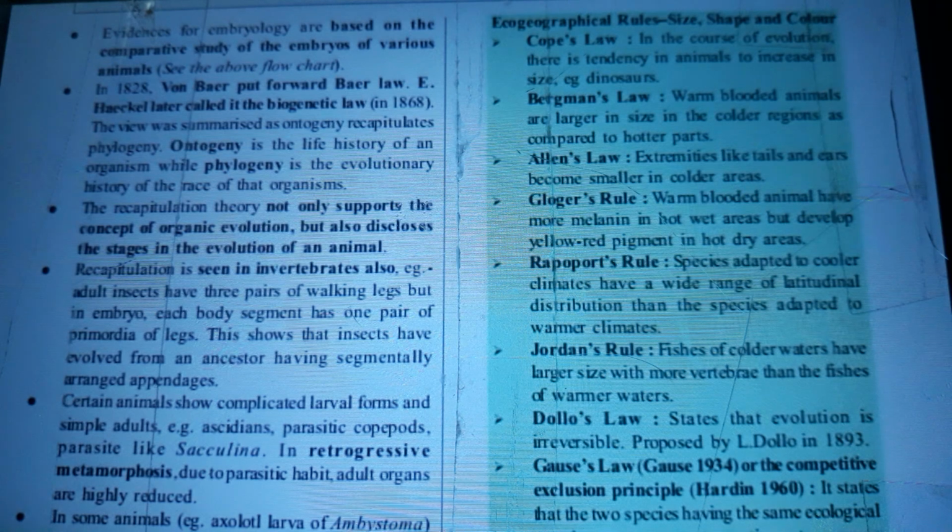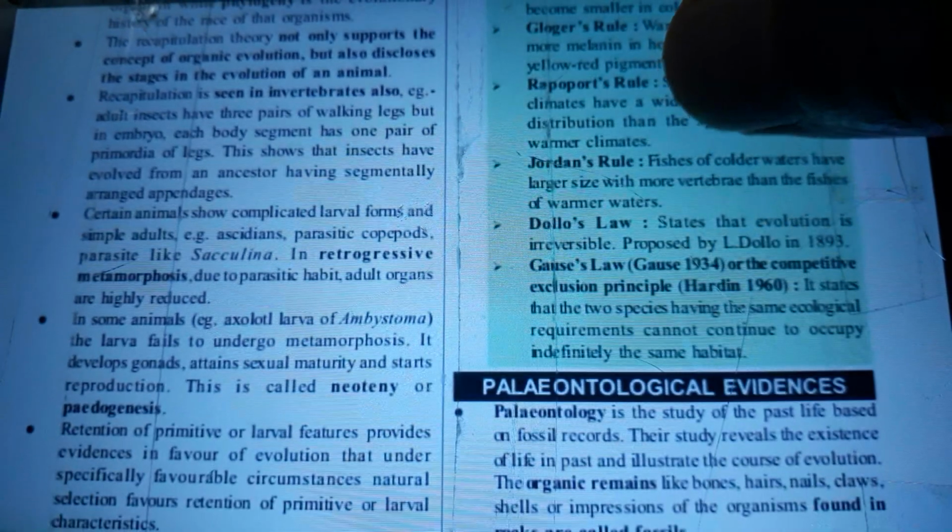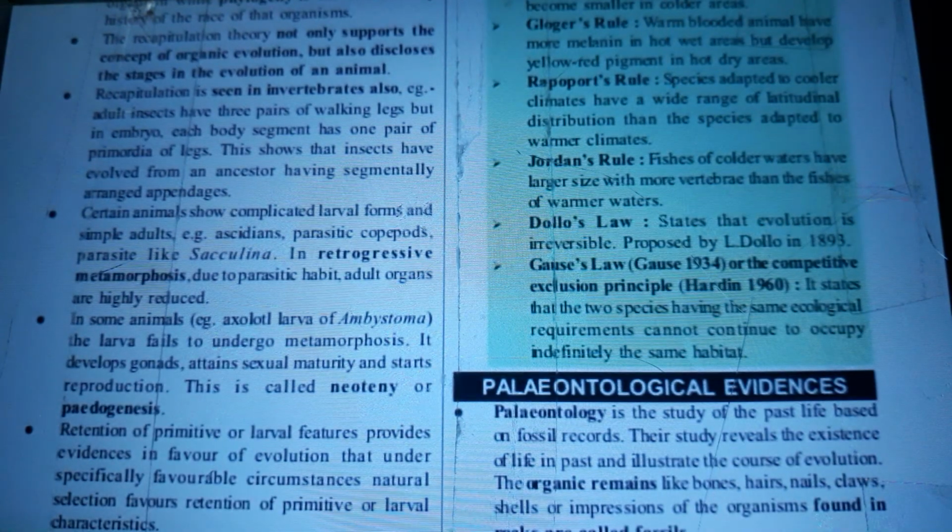The recapitulation theory not only supports the concept of organic evolution but also discloses the stages in the evolution of an animal. Recapitulation is seen in invertebrates also. Example, adult insects have 3 pairs of walking legs, but in the embryo each body segment has 1 pair of primordia of legs. This shows that insects have evolved from an ancestor having segmentally arranged appendages. Certain animals show complicated larval forms and simple adults, for example ascidians, and parasitic copepods and parasites like Sacculina, in retrogressive metamorphosis. Due to parasitic habit, adult organs are highly reduced.